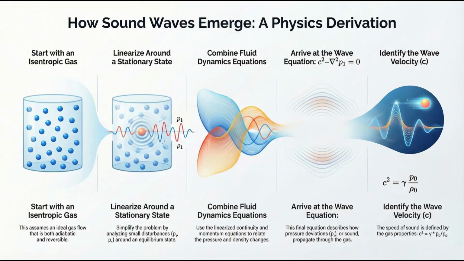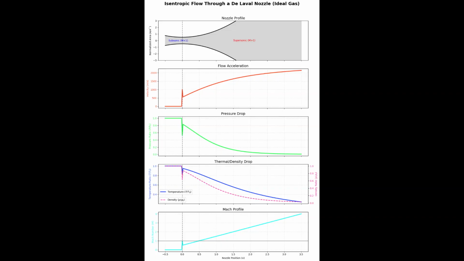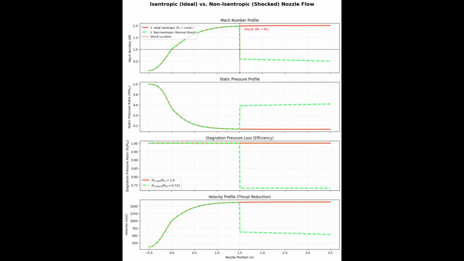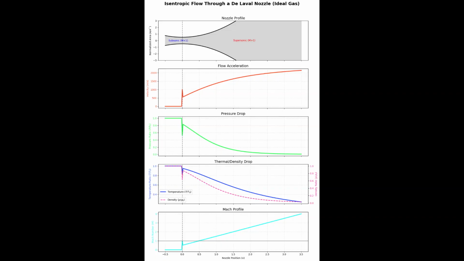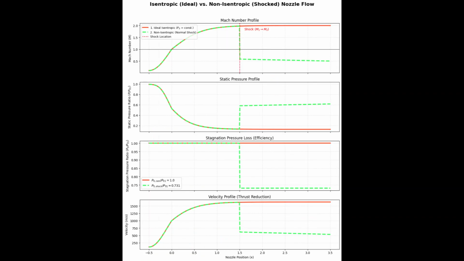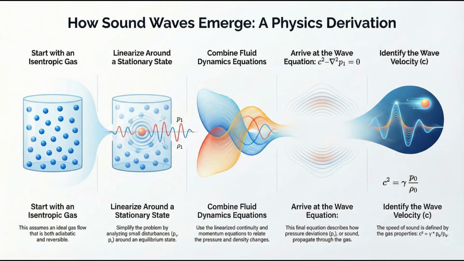This is the brief on isentropic gas flow and its consequences. Okay, so we're exploring the physics of gas flow, specifically this ideal state called isentropic flow. And this concept is really the foundation that defines both basic physical phenomena, like sound waves, and the absolute theoretical limits of engine efficiency. First, let's define what this ideal state even is.